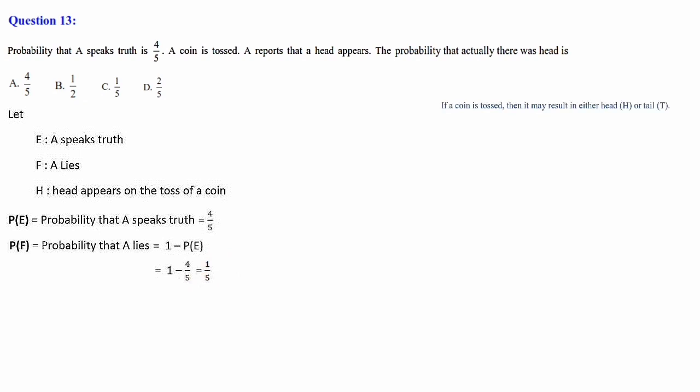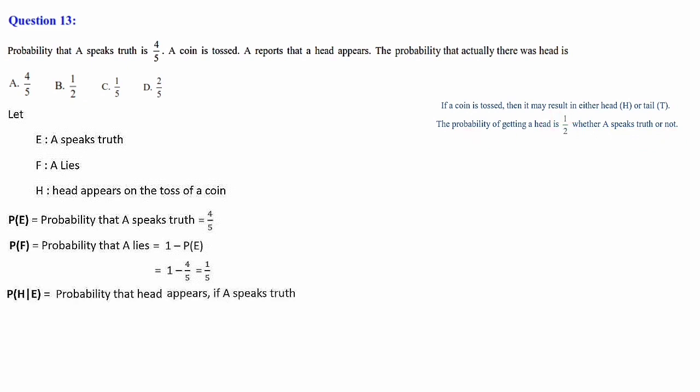Next we have to go through a very important statement: if a coin is tossed, it may result in either head or tail, no matter whether A is speaking the truth or A is lying. If a coin is tossed, he will get either head or tail. It is not depending upon A, whether A is speaking the truth or A is lying. While tossing a coin, you will always get head or tail. The probability of getting head is 1 by 2, whether A is speaking the truth or not. Whether A is speaking the truth or A is lying, the probability of getting head is 1 by 2. So, probability of H given E.